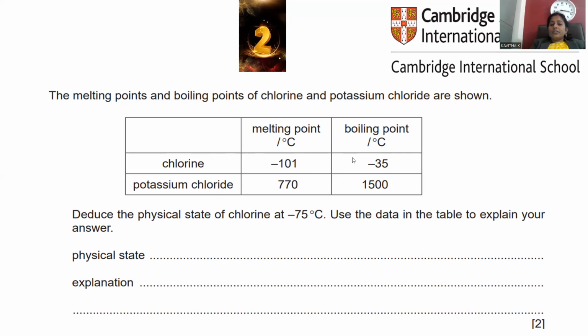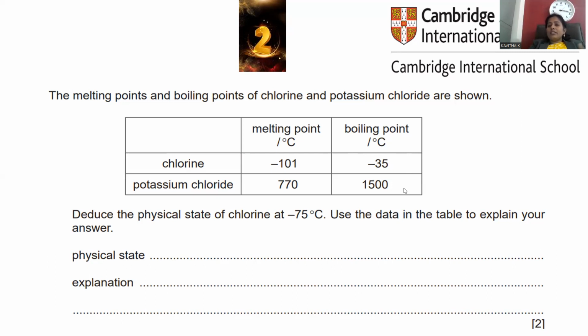And when the temperature reaches minus 35, liquid chlorine is converted into boiled chlorine, meaning gaseous chlorine. So above minus 35 degrees centigrade, chlorine exists in the form of gas only, right?